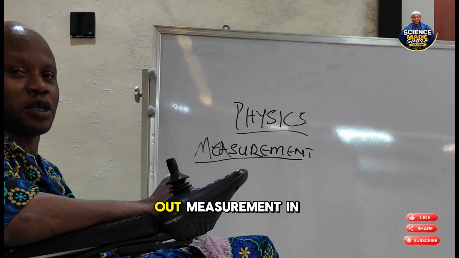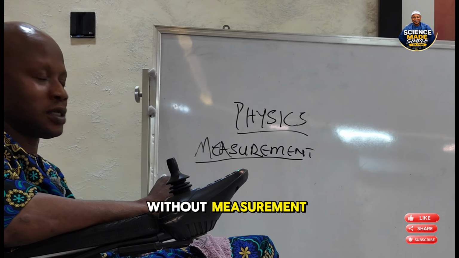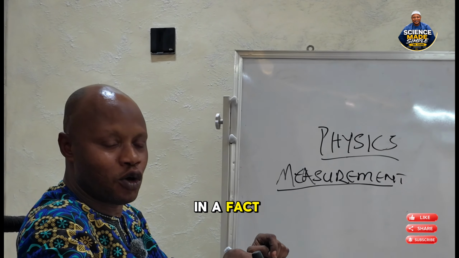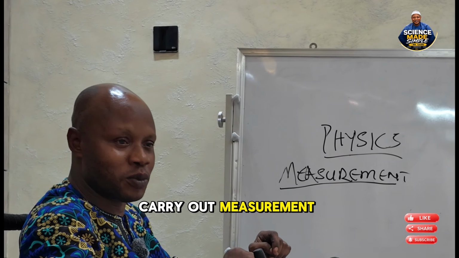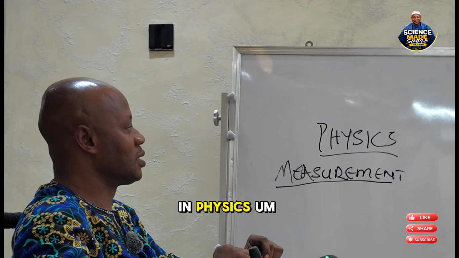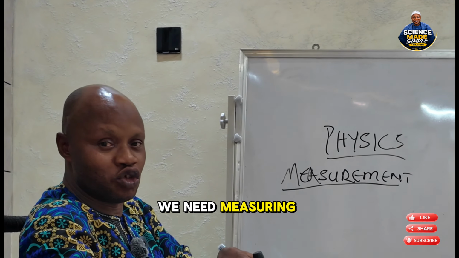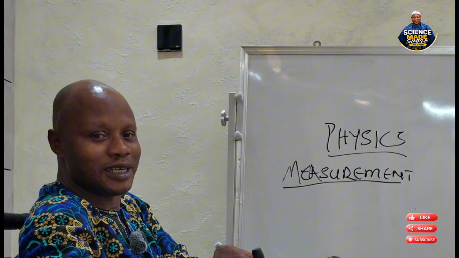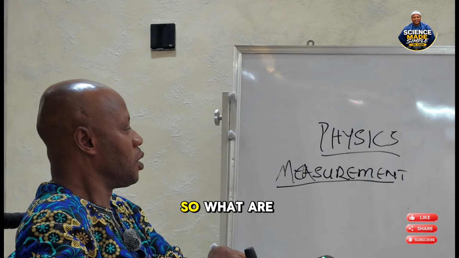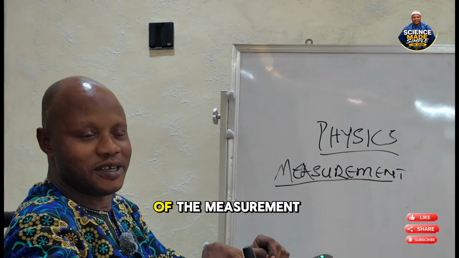We carry out measurement in our everyday life activities. Without measurement, we cannot conclude a fact or law in physics. That means we have to carry out measurement before we can say this thing is a fact or law in physics. From the word measurement, we have to measure something. We need a measuring instrument. We need to measure the quantities before we arrive at the final answer. So what are we measuring? Then how do we put the result of the measurement?